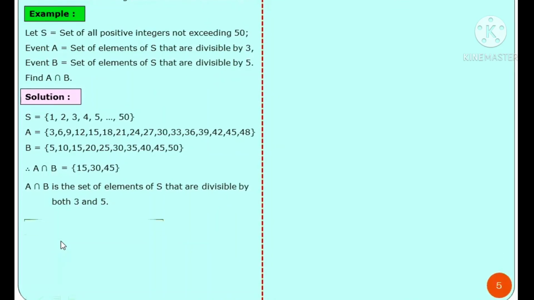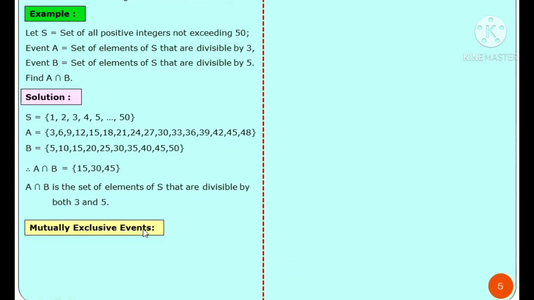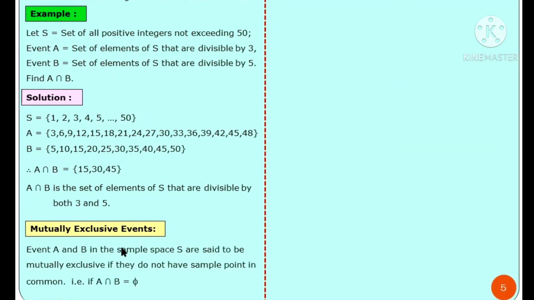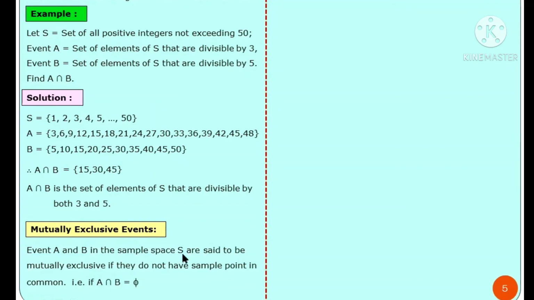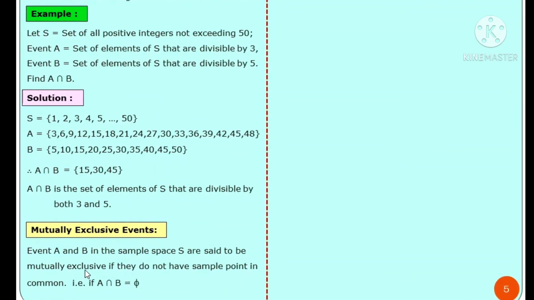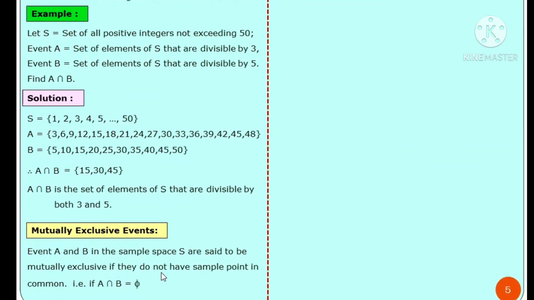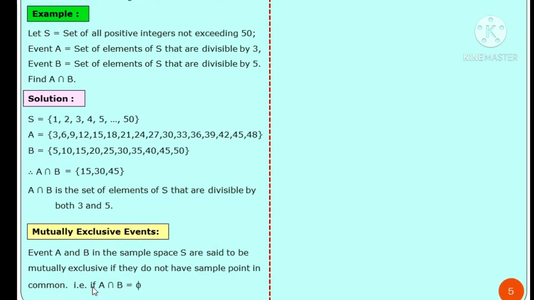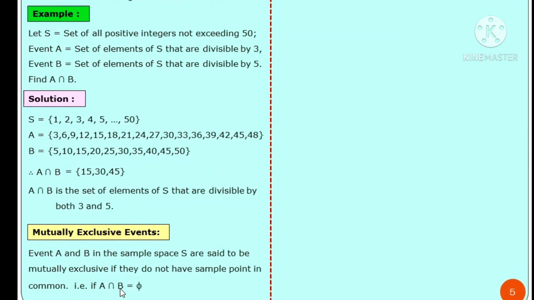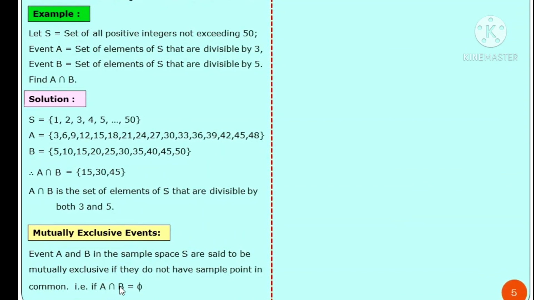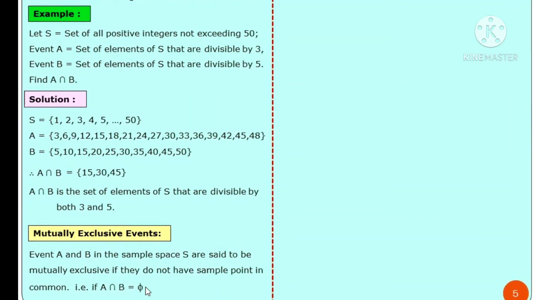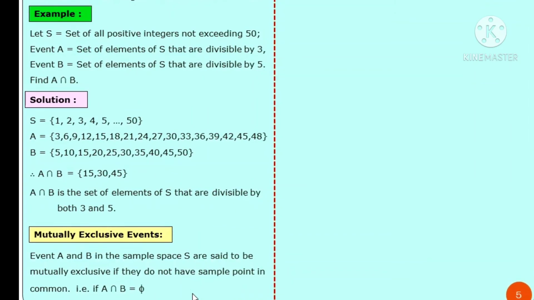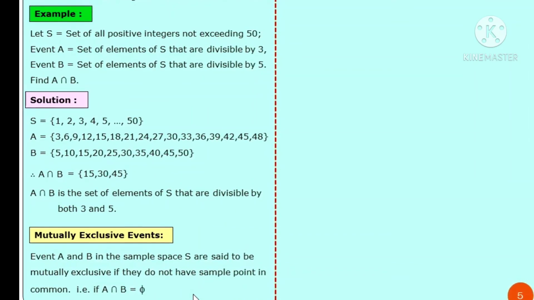Next definition, mutually exclusive events. Two events A and B of the sample space S are said to be mutually exclusive if they do not have a sample point in common. That is, if the intersection of those two sets A and B is equal to the empty set, such events are said to be mutually exclusive events.